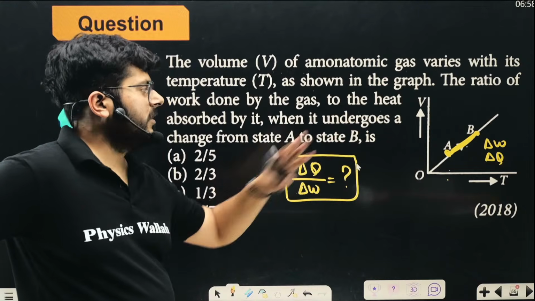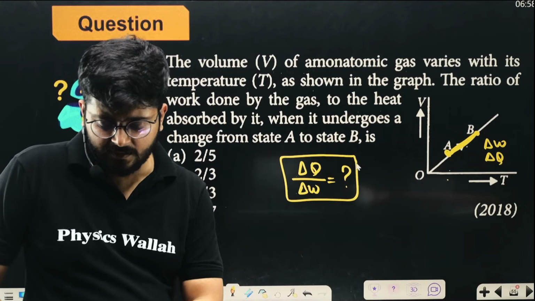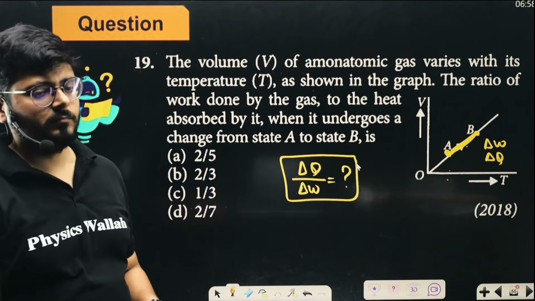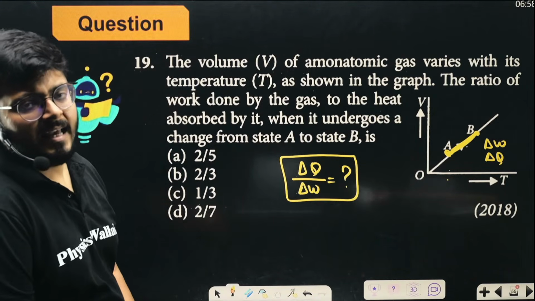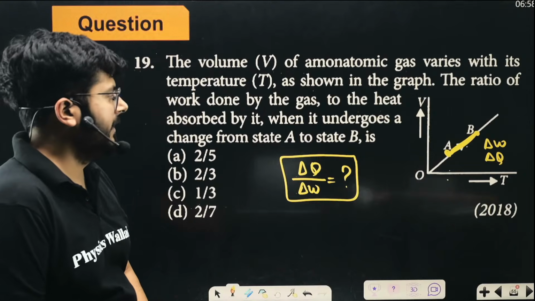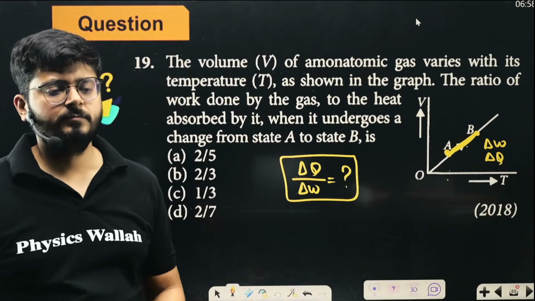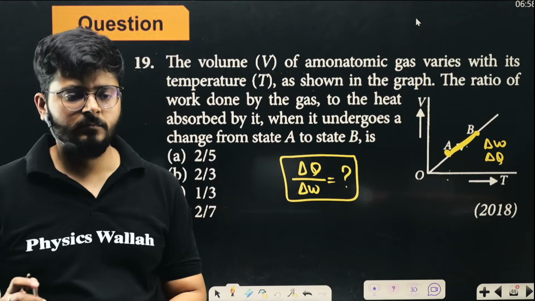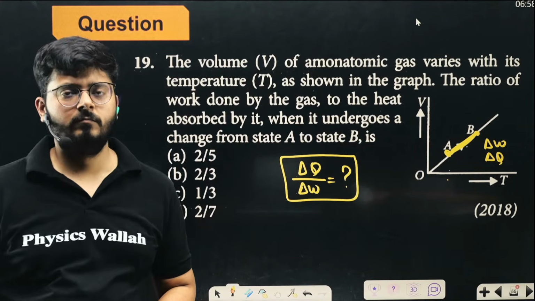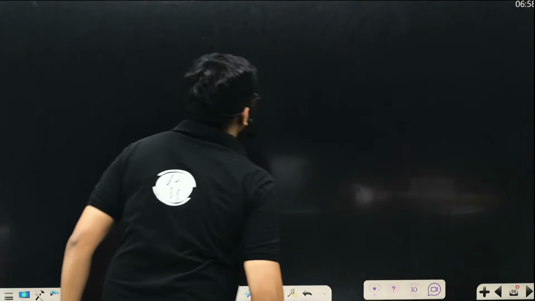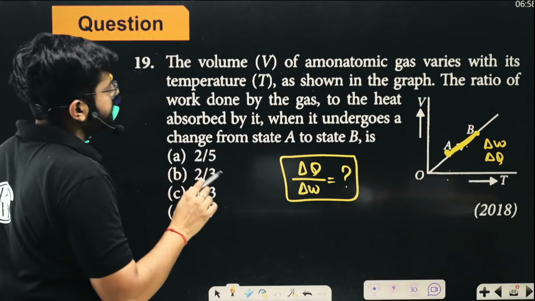So in a given process, you can directly tell what the heat absorbed will be, right? Heat absorbed is going to be n Cp dT, right? Heat absorbed is going to be n Cp dT for this process, right?